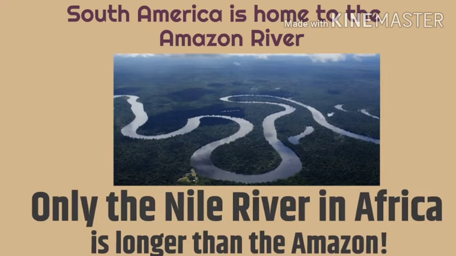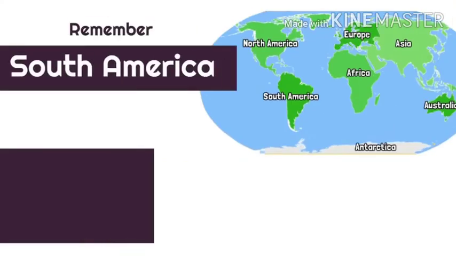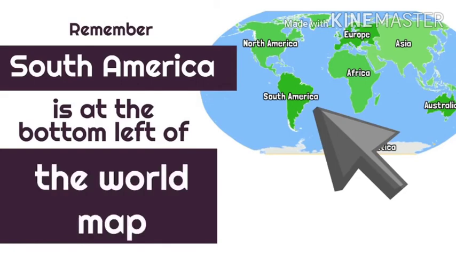The Nile River in Africa is longer than the Amazon. So the longest river in South America is the Amazon River. Remember that South America is at the bottom left of the world map. So it's under North America, as you can see in the image of the world.